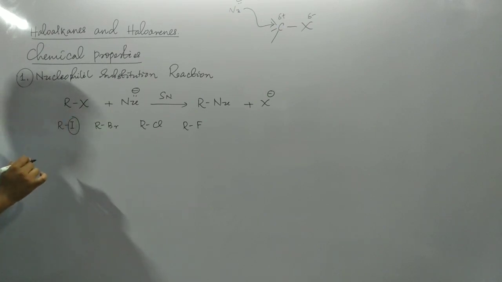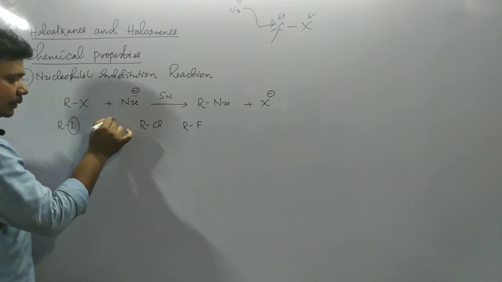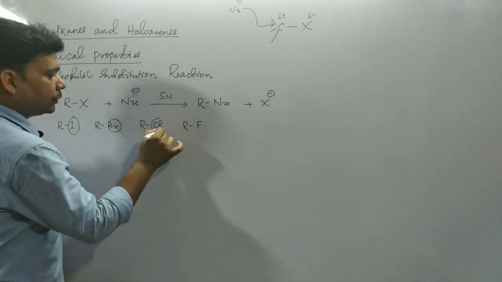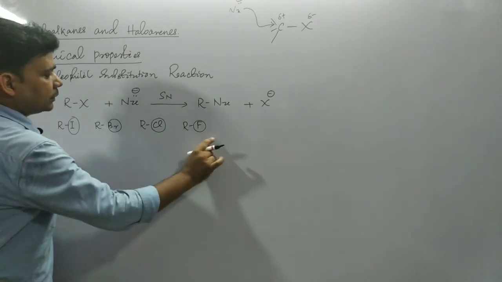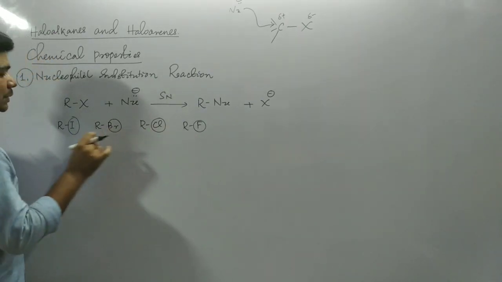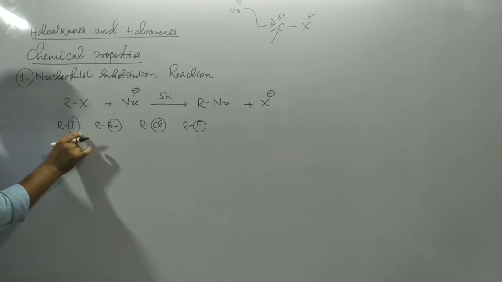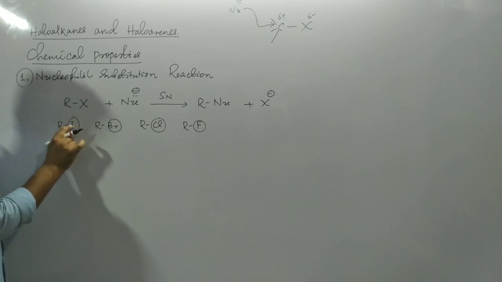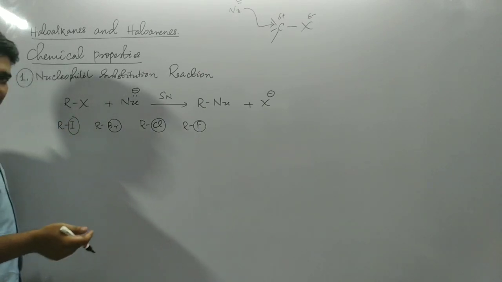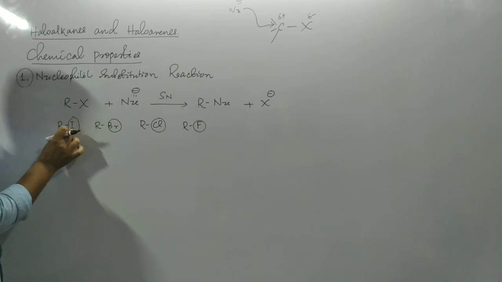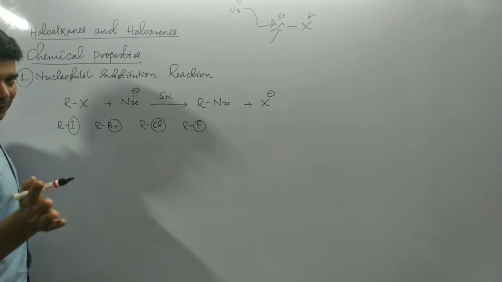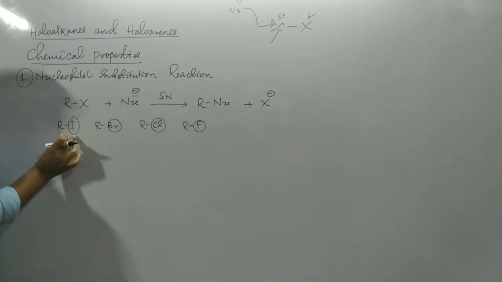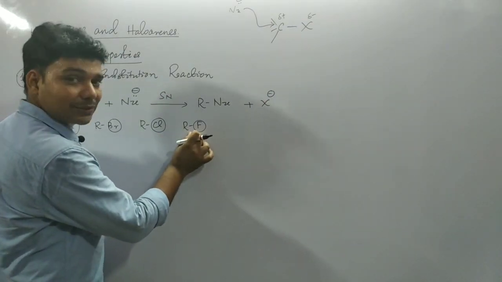this iodide is largest in size, then bromine, then chlorine and fluorine. If we compare the size of these atoms, the size of iodine is largest. That's why this bond length would be largest. That means the bond strength would be weakest. Bond strength and bond length are inversely related, no? So this bond strength is weakest, whereas this bond strength is strongest.